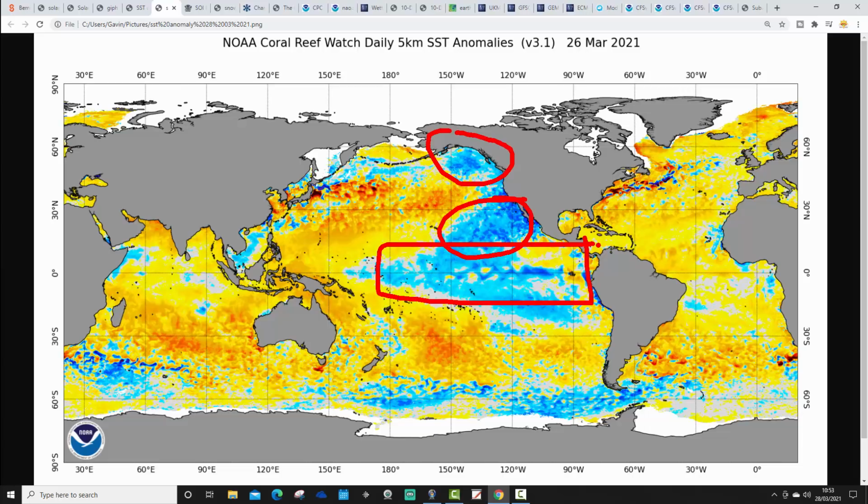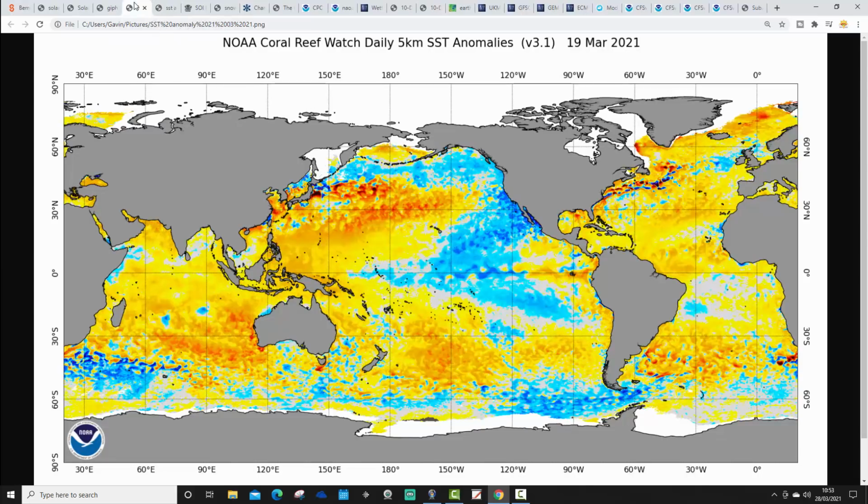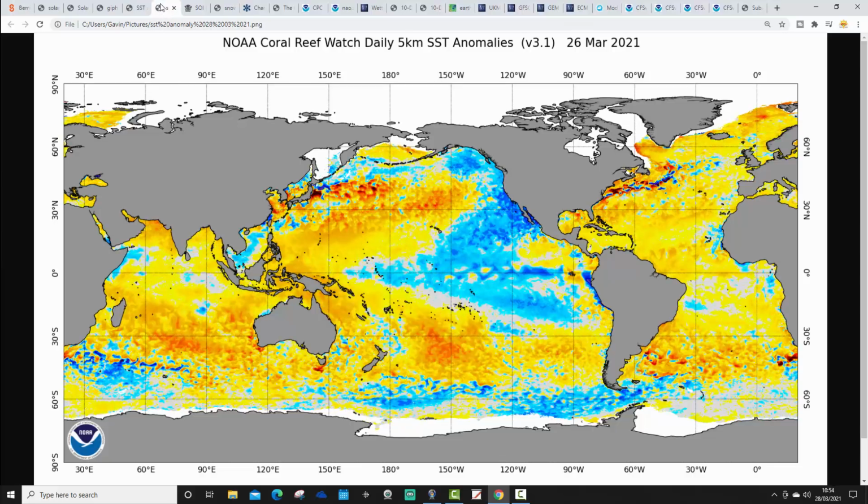You know, the La Nina has an overall cooling effect on not just the Pacific but the wider oceans eventually, although it takes a while. So yeah, I think that is in response to the La Nina. Over in the North Atlantic, I don't think there's been much change over there. Again, let's have a look at how things were last week on the 19th of March. That's how things looked in the North Atlantic last week. This is the latest. So again, not really all that much in the way of changes there.